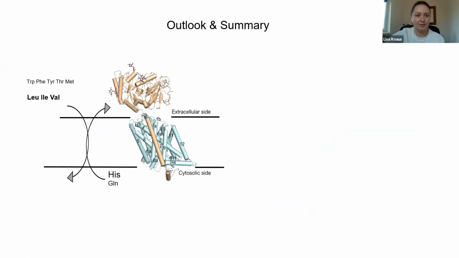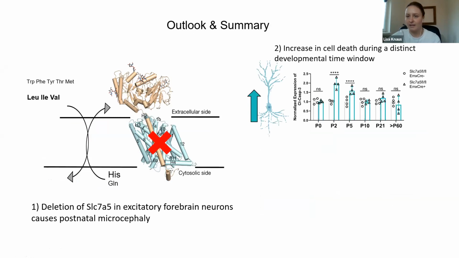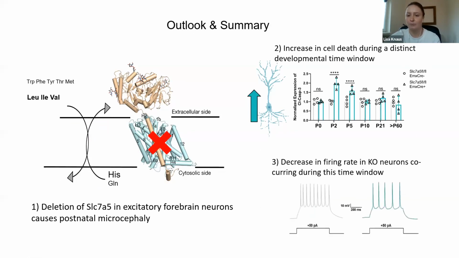So what I could show you today was that a deletion of Slc7a5 in excitatory forebrain neurons causes postnatal microcephaly. This is due to an increase in cell death during a very distinct developmental time window. What we also see is that during this distinct developmental time window, we're seeing a decrease in firing rate of cortical pyramidal neurons, which might be even the cause why these neurons start to undergo apoptosis.